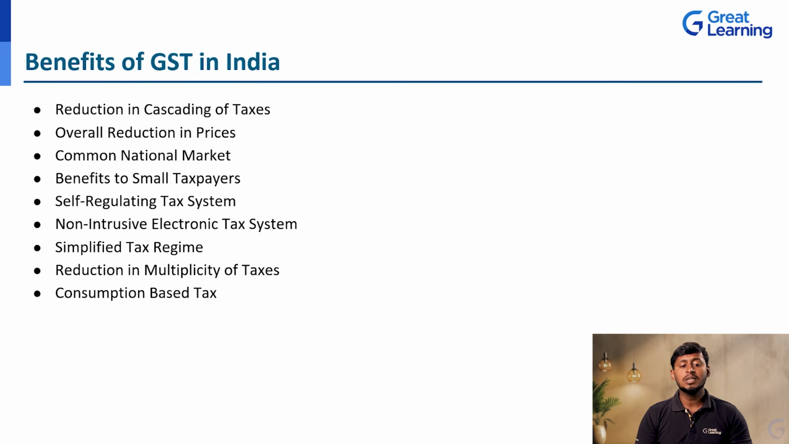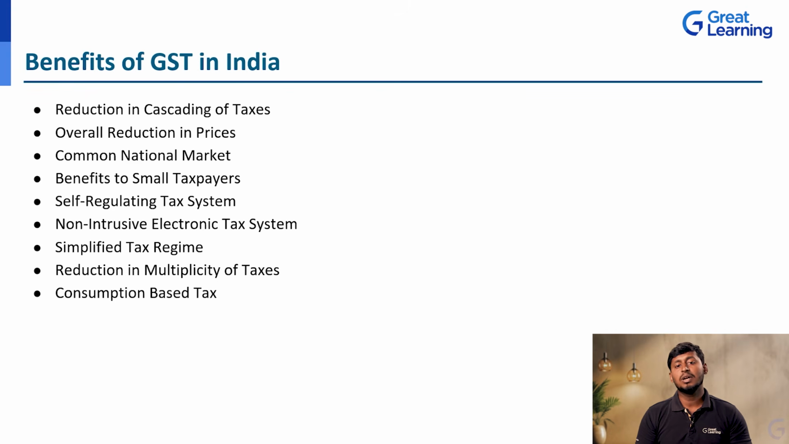Next, simplified tax regime. We have only a few interest rates in the GST, so we can easily recognize them, whatever the 0%, 5%, 8% or 28% we are going to charge. That is the simplified tax regime. And next, reduction in multiplicity of taxes. Many other taxes we needed to pay, they have eradicated, correct? That is the multiplicity of taxes.